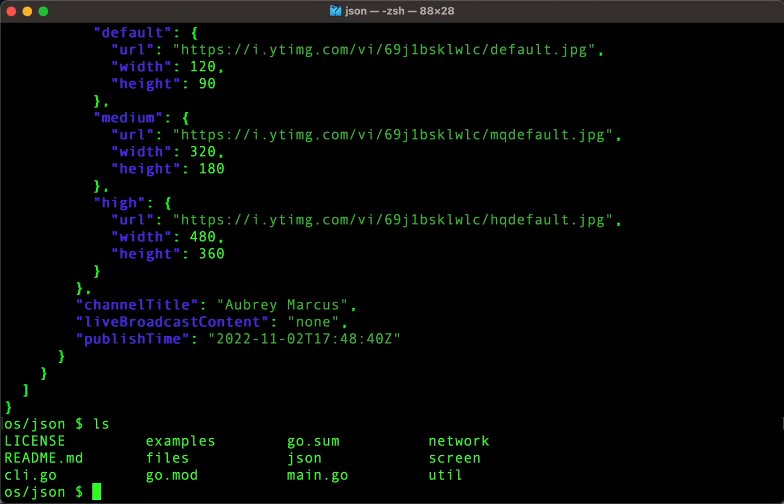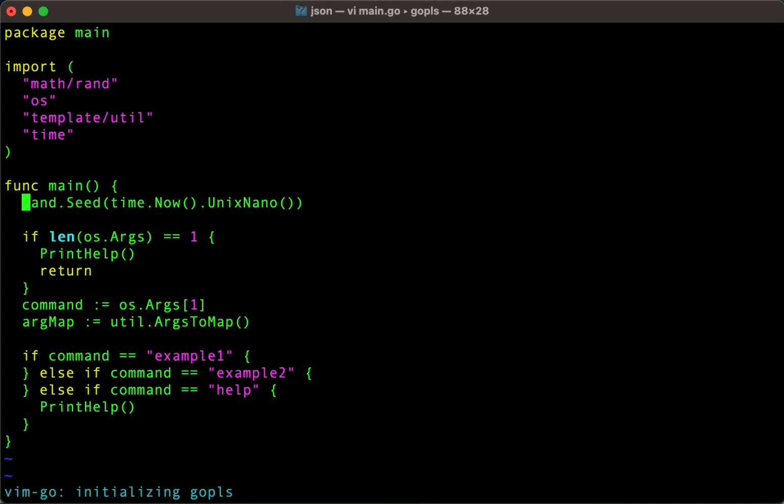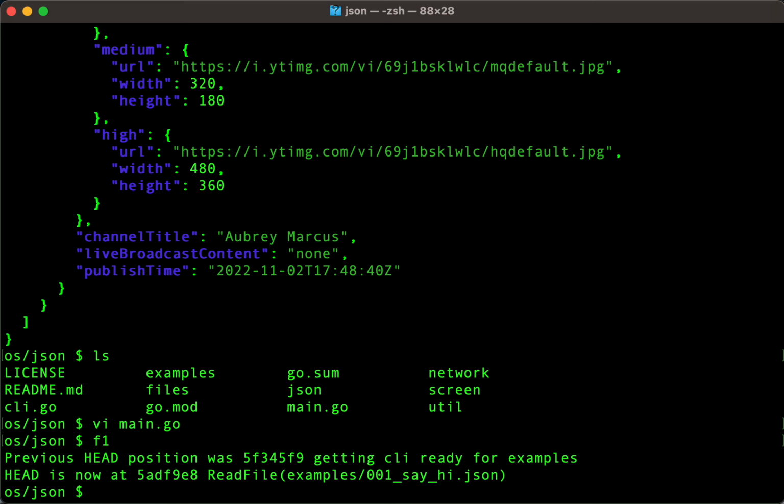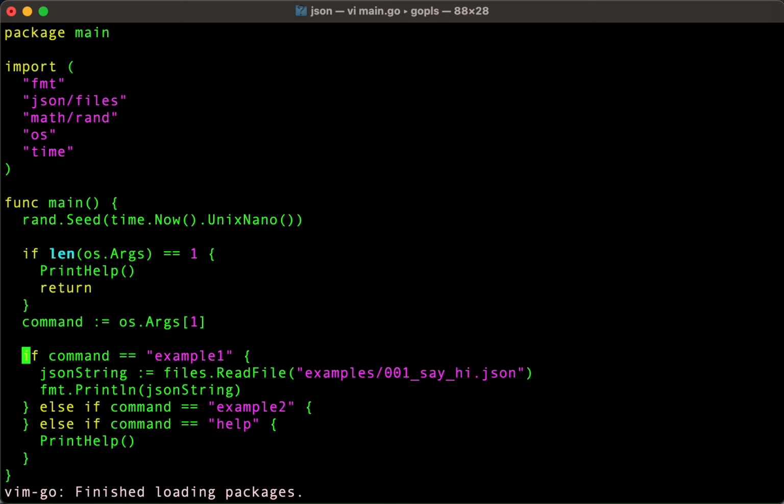Okay, so let's look at our main program. And we have it nice set up here where we're saying, hey, we're going to parse example 1, parse example 2. And because this is a cooking show, I've already done some of this work. So if I type the magic, forward 1, I am now a little bit further along in the program. Well, yeah, look at that. So look at this, what we've written in here.